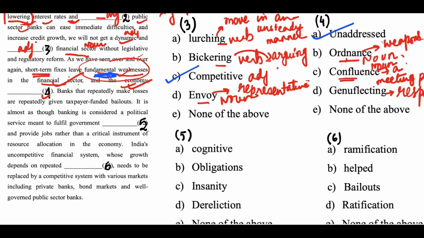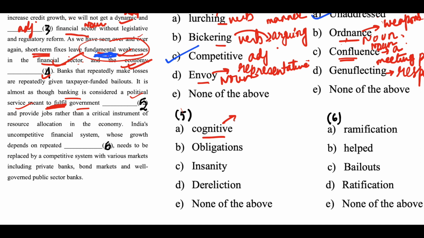Next question. Banks that repeatedly make losses are repeatedly given taxpayer-funded bailouts. It is almost as though banking is considered a political service meant to fulfill government dash and provide jobs rather than a critical instrument of resource allocation in the economy. Okay. So, as though banking is considered a political service meant to fulfill government what? A political service meant to fulfill government dash. Okay.